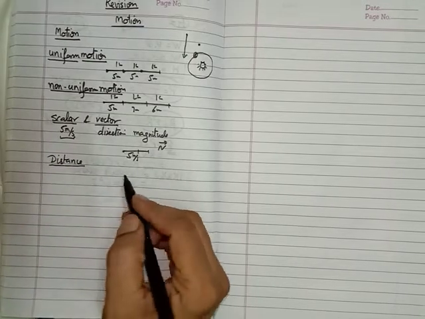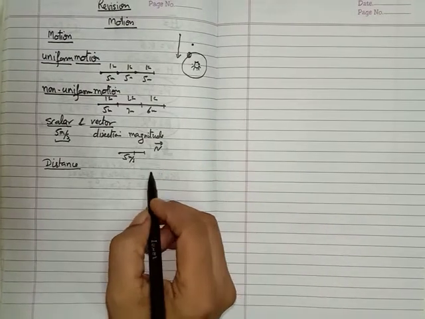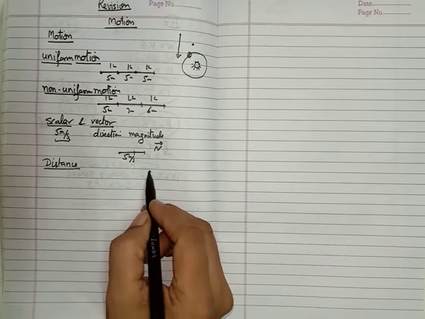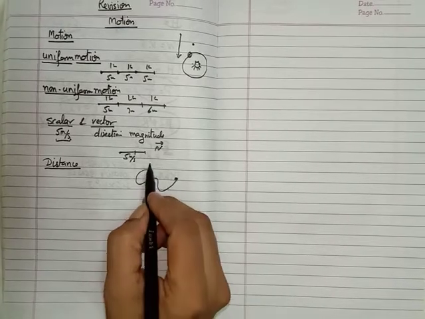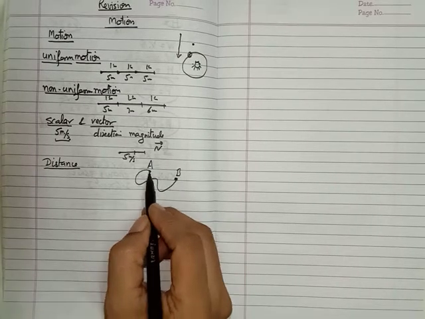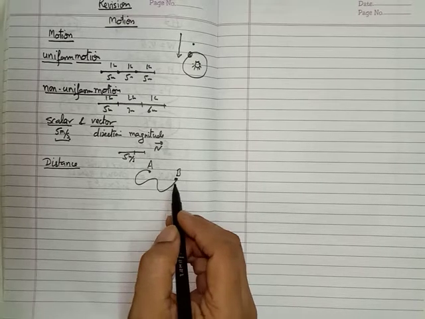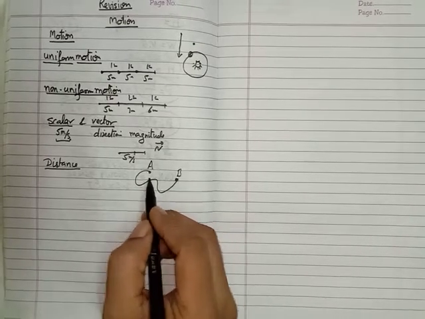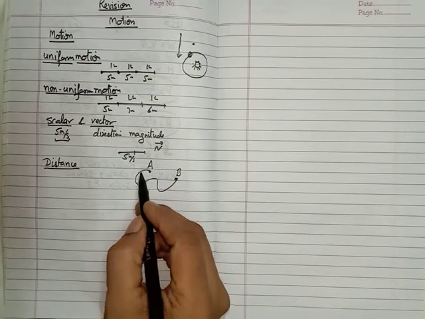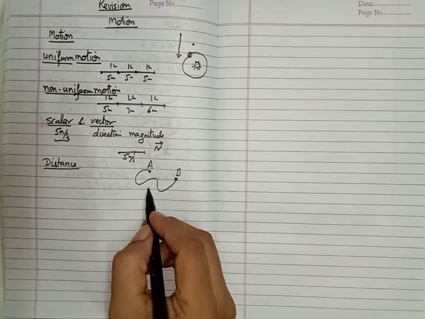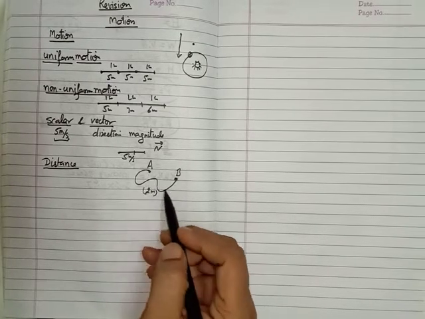I explained in the last videos what distance and displacement are. Suppose you start from here and move randomly here and there, and now you come to this point. This is point A and this is point B. After moving, you are at point B. The distance covered by the body is the actual path covered by you. Suppose the length of this path is 2 meter. Then the distance covered by you will be 2 meter.